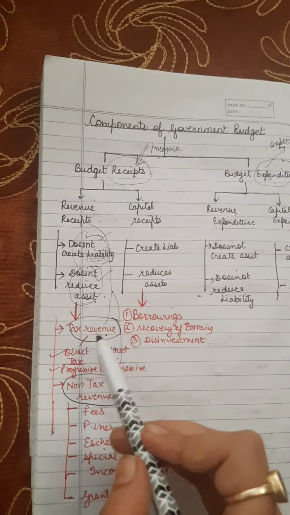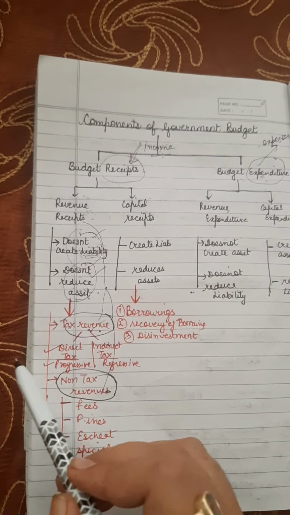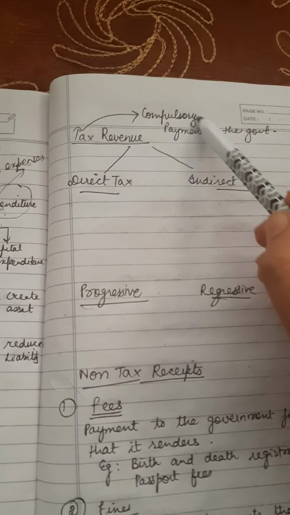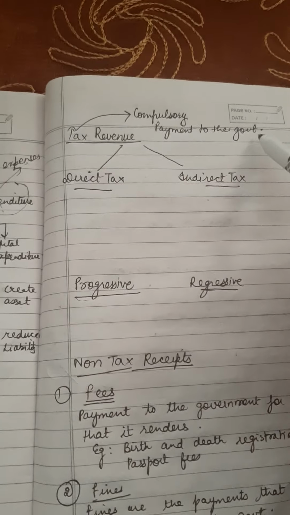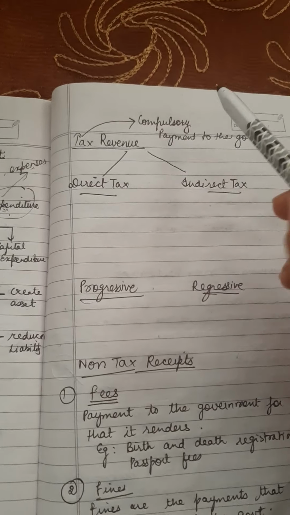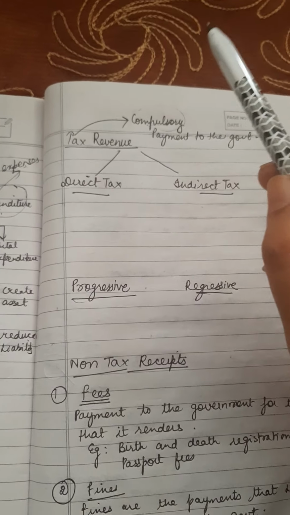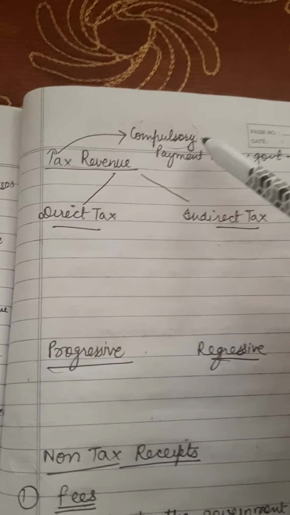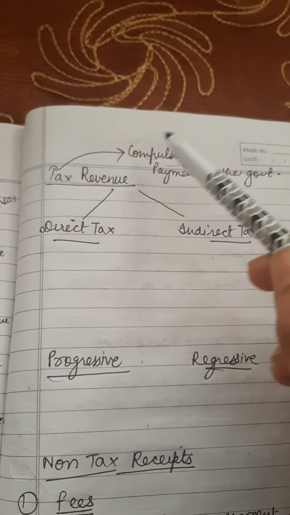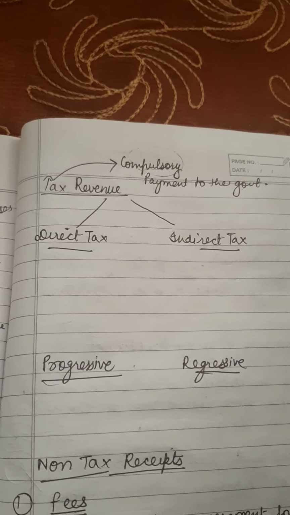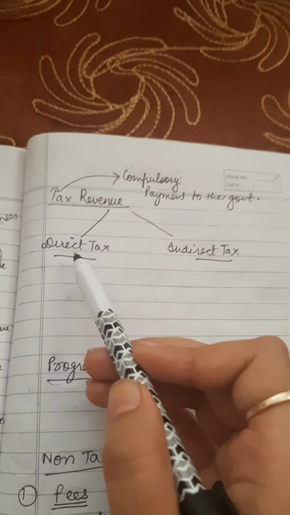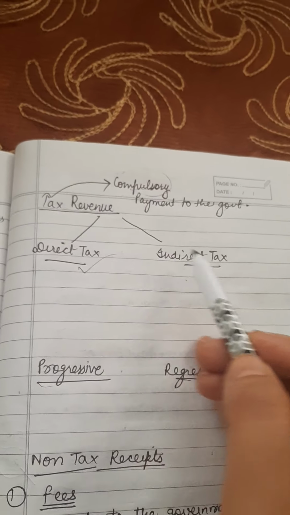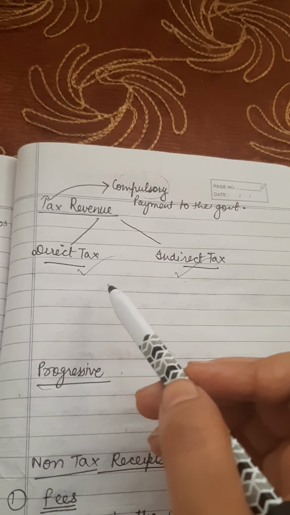Coming on to the first part, what is a tax revenue? Tax is a compulsory payment which is made to the government. It is mandatory for the persons on whom tax is levied to pay to the government. So tax revenue is the compulsory payment which is made to the government. Taxes can be of two types: direct tax or indirect tax.